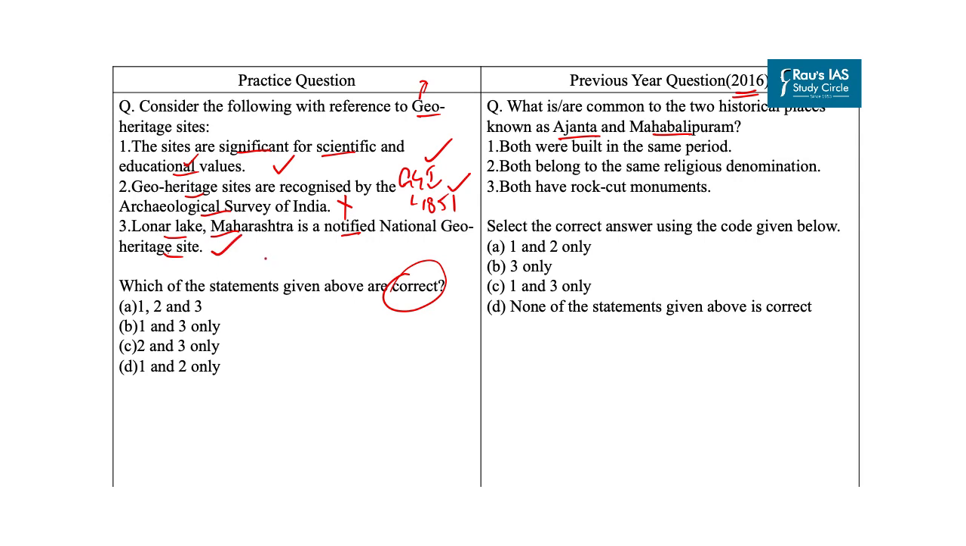And you should also know that there are 34 geological heritage sites in India. So with this, our correct answer is option B, that is 1 and 3 only. Answer of this PYQ is option B.